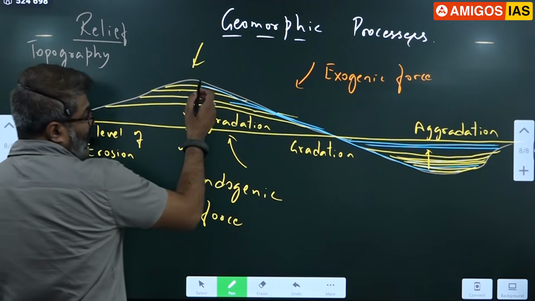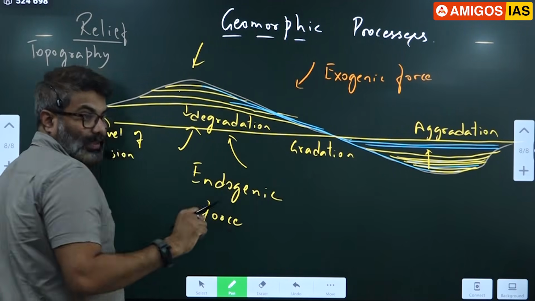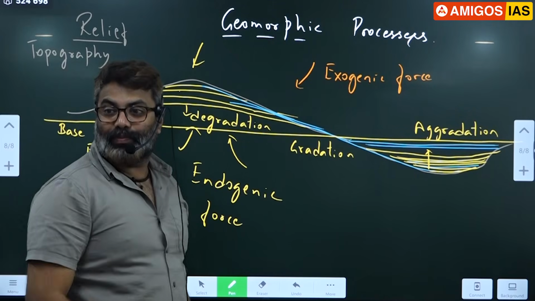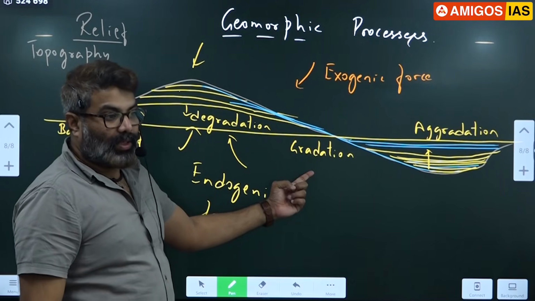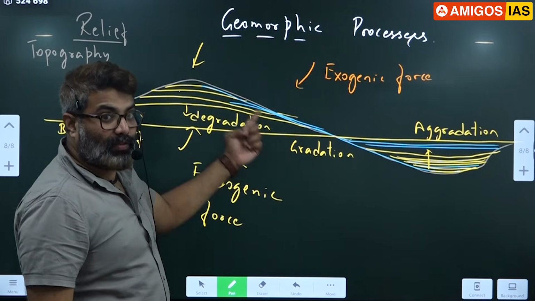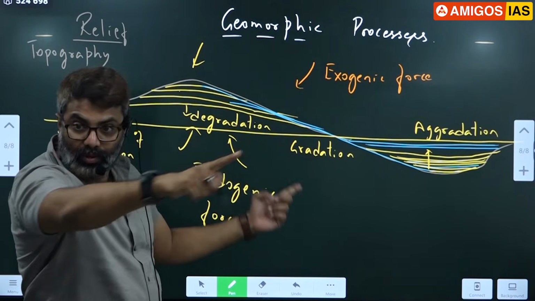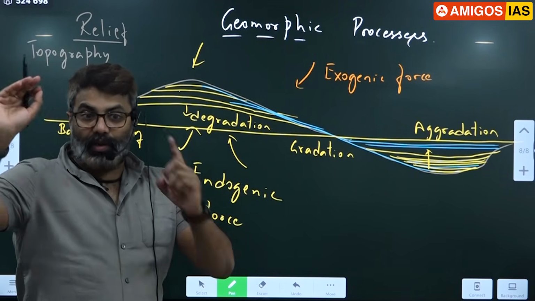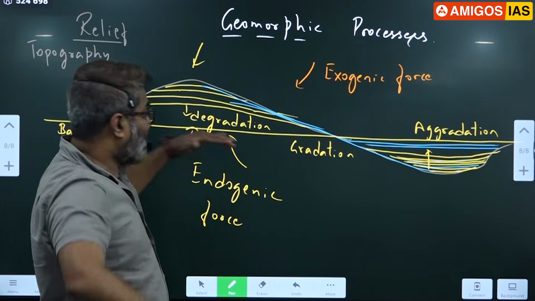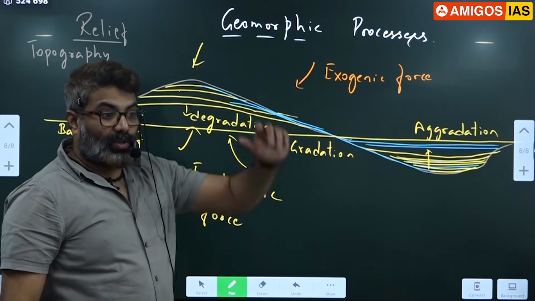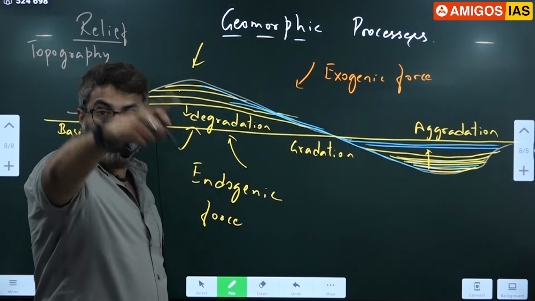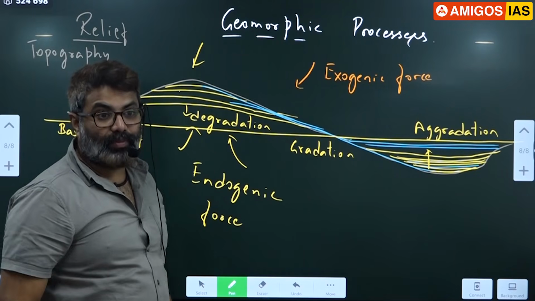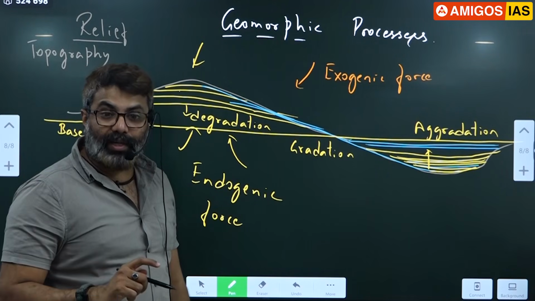So the river has an objective. Every river on earth has an objective. What is the objective? To achieve gradation. So please remember this. If the river is flowing from a mountain down a slope, it has an objective to create a level surface on the earth's surface. Right from the first day of the river formation till now, as well as in the future, the river will continue its work. Who is disrupting it?